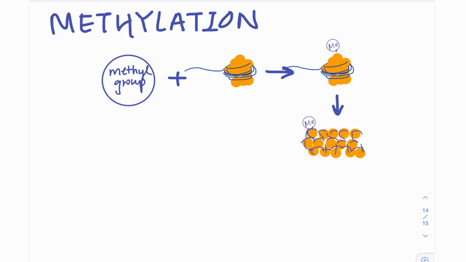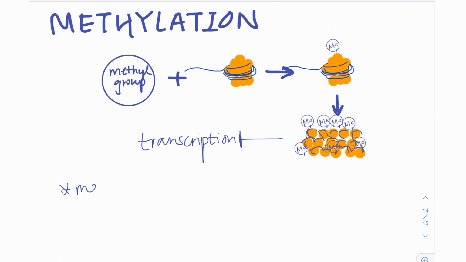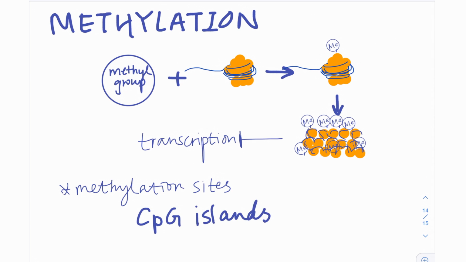DNA methyltransferase can catalyze the reaction of methylation, and DNA methylation usually takes place on a cytosine that is next to guanines. These methylation sites are usually called CpG islands. Methylated DNA will bind to proteins that repress expression. Therefore, if a DNA is highly methylated, it is not expressed.